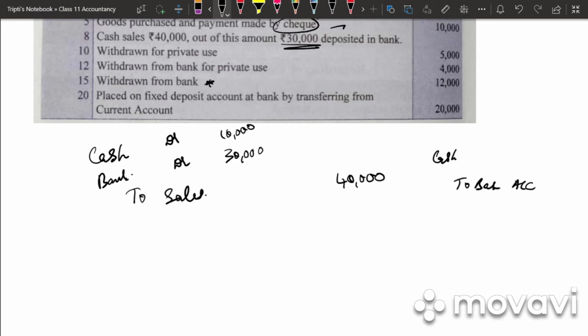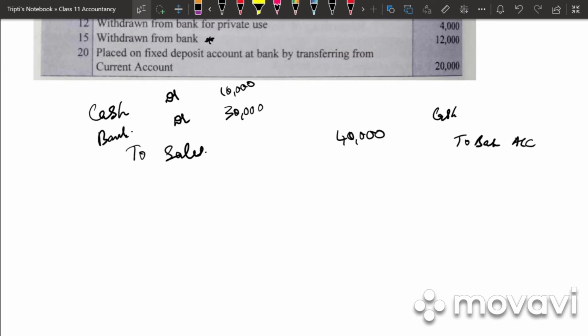Last entry, placed on fixed deposit account at bank by transferring from current account. So we are transferring from current account to fixed account. So what will be debited? Fixed deposit will be debited by whom? To bank. So fixed deposit debit to bank account.